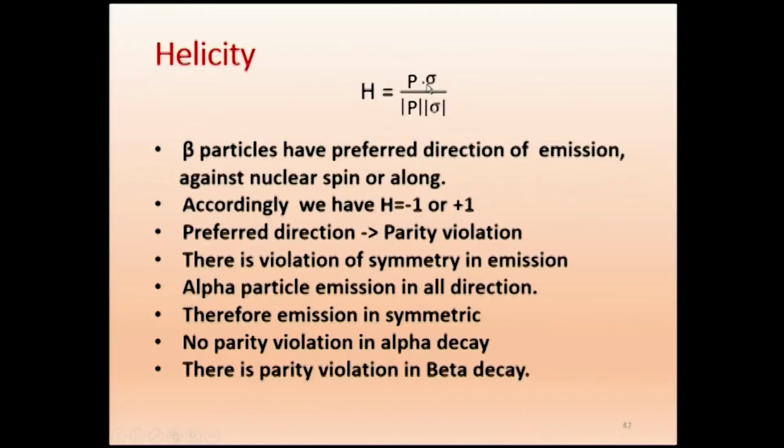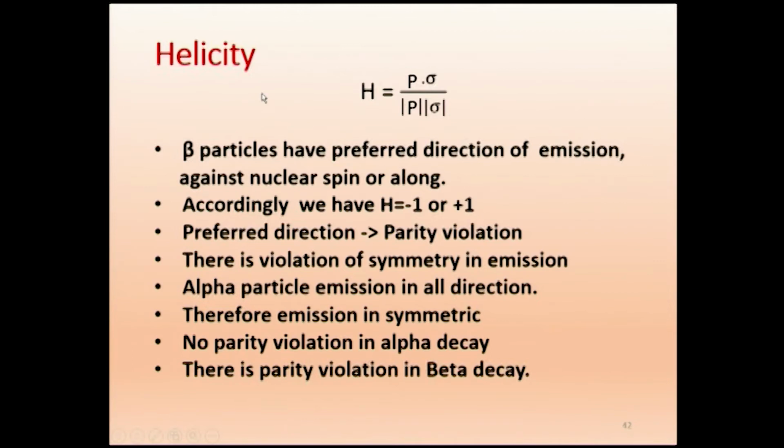Here only comes the word helicity, because it's like a helical spring. So we get this is the direction, four fingers, rotation is this direction. The thumb represents the direction of motion, direction of angular momentum. Now here, that spin we call sigma. What we showed as the thumb, that is the sigma here. And what is this P? P is linear momentum, the direction in which the particle is emitted.